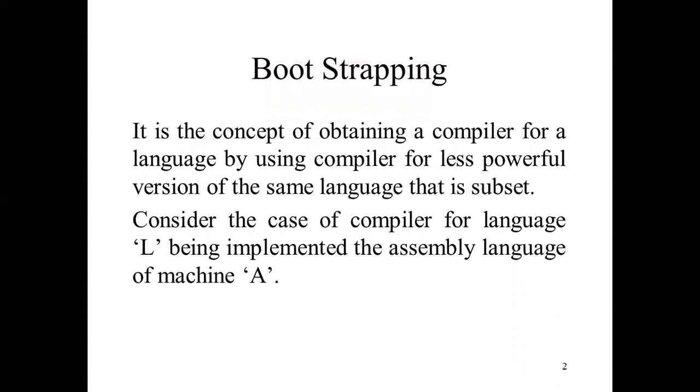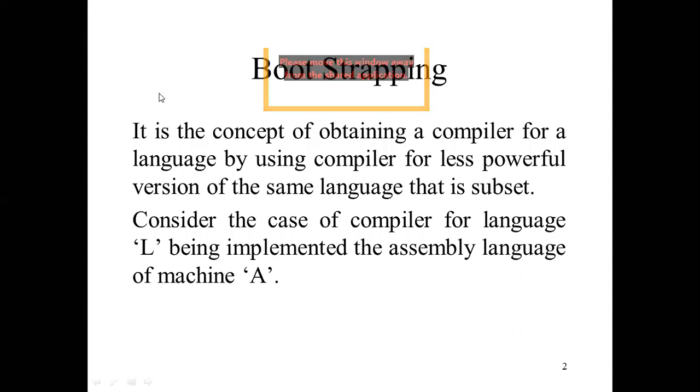In this case we are using the old software, and with the help of that old version we are implementing the new compiler. So it is nothing but to obtain a new compiler. How are we obtaining this?